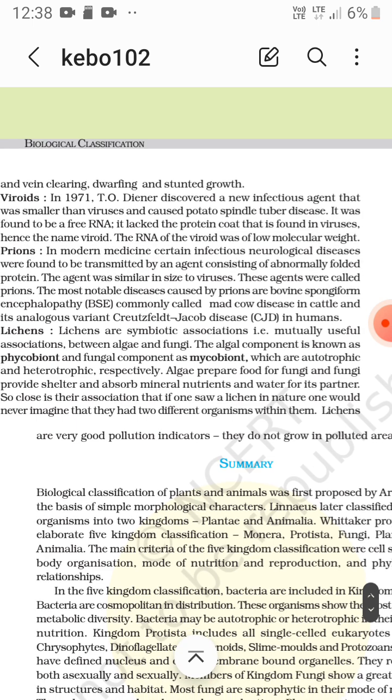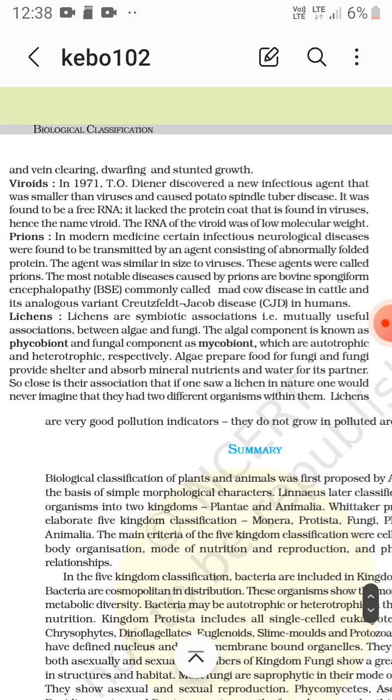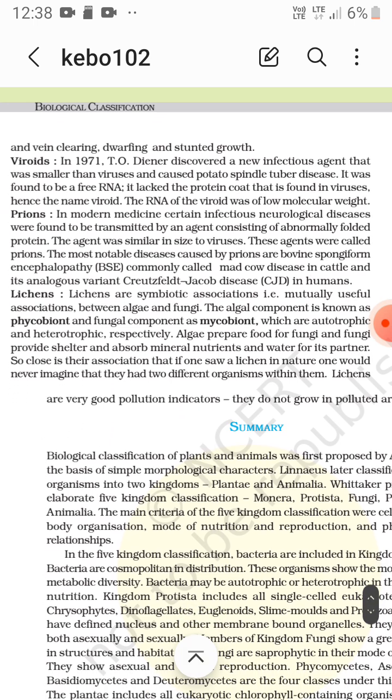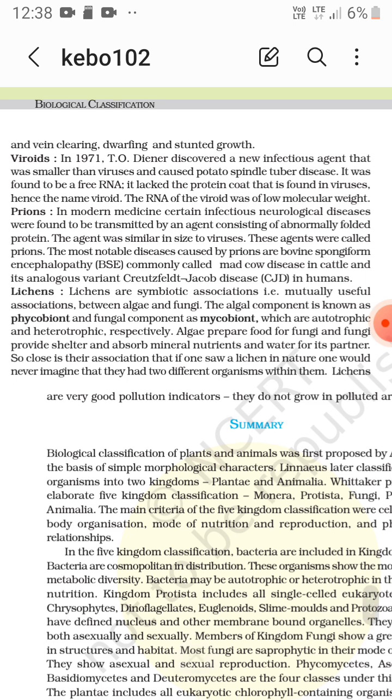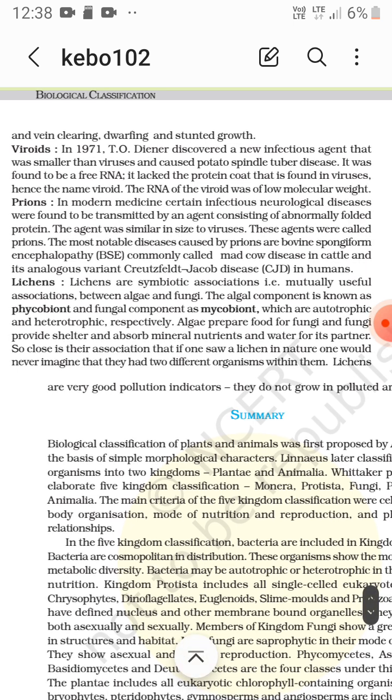Now viroids. In 1971, T.O. Diener discovered a new infectious agent that was smaller than viruses and caused potato spindle tuber disease. It was found to be a free RNA. It lacked the protein coat found in viruses, and hence was named viroid because it is different. It has only free RNA, and the RNA of the viroid is of low molecular weight.